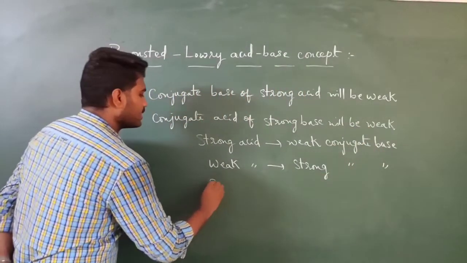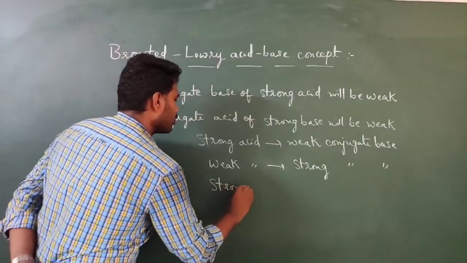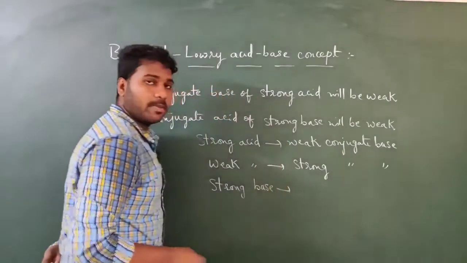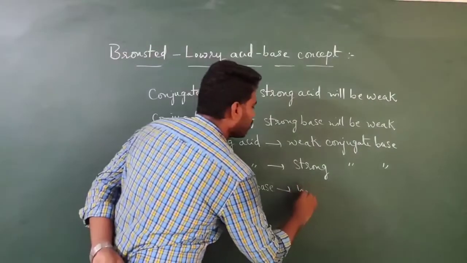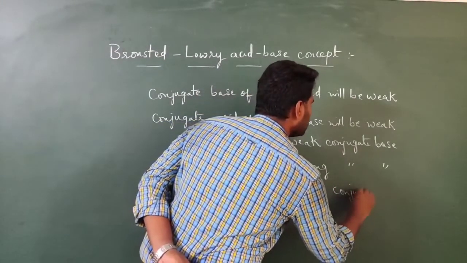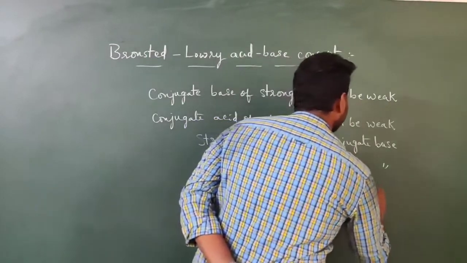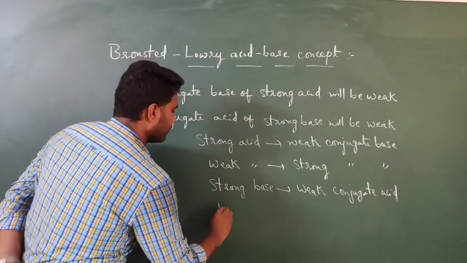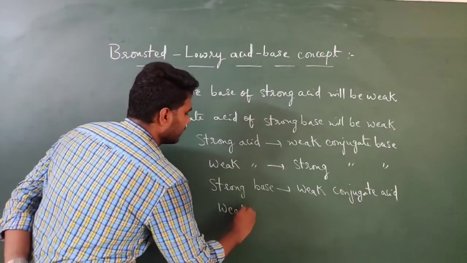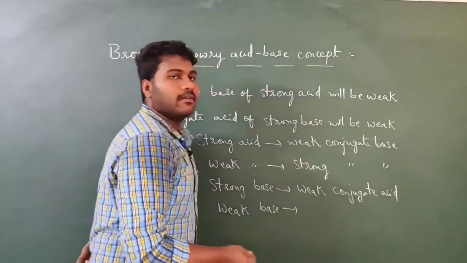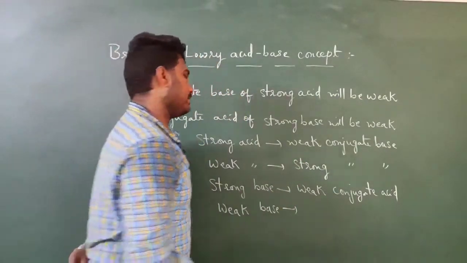If you take strong base, strong base will have weak conjugate acids and weak bases will have strong conjugate acids.